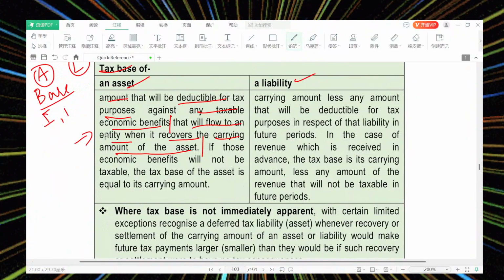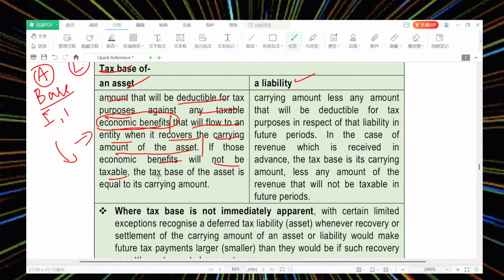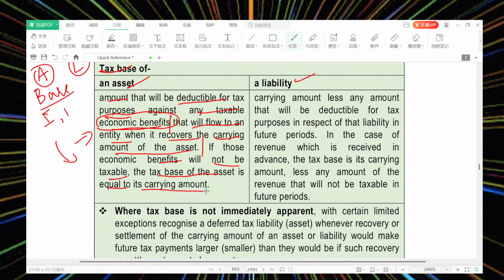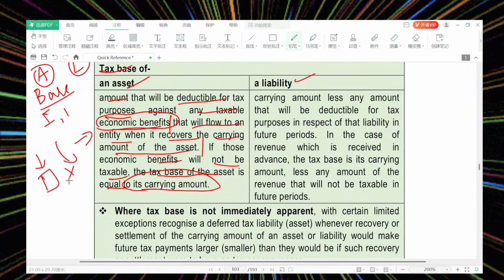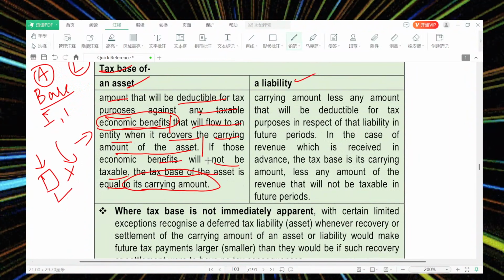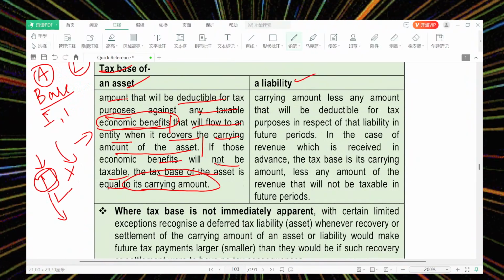If the economic benefit will not be taxable, the tax base of the asset is equal to the carrying amount. So when the amount you are going to receive is not taxable, the tax base is equivalent to the carrying amount. That is totally our income and it is not going to change.